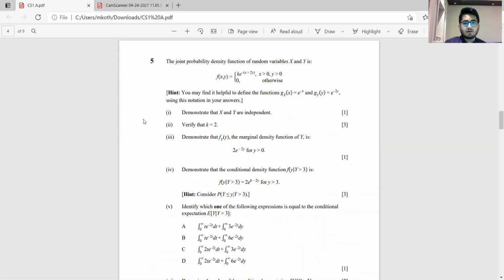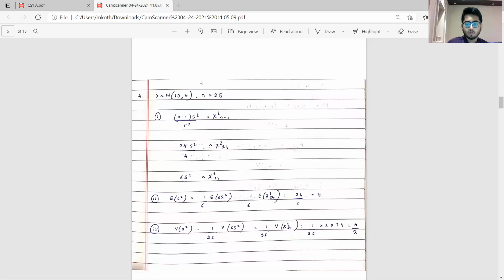Next, question 5. On going through certain scripts of students and having a discussion with them, I realized quite a few of them struggled in this particular question, especially the last 2-3 parts, which have not been tested frequently in examination but were a direct application of the concepts of the chapter on joint distributions. We need to demonstrate that X and Y are independent, verify that k is equal to 2, and demonstrate that the marginal density function is 2 e to the power minus 2y, where y is greater than 0. I've done these all together.